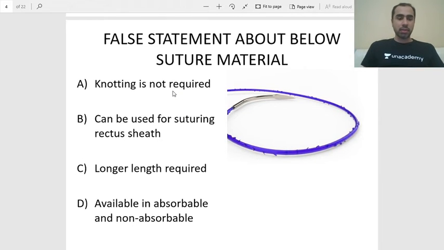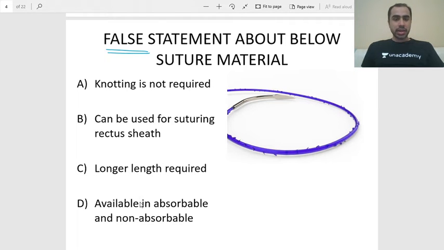Now this one. This is something very new. Let's see how many guys know about this. So, which of this is the false statement? Okay, this is a false statement about the suture material below. So, this is the needle, this is the suture. Identify the false statement. So, the statements are: no knotting is required, can be used for closing rectus sheath, longer length is required, available in absorbable and non absorbable forms. Please identify this suture. There is something in the suture that is unconventional. This is not your standard suture material.